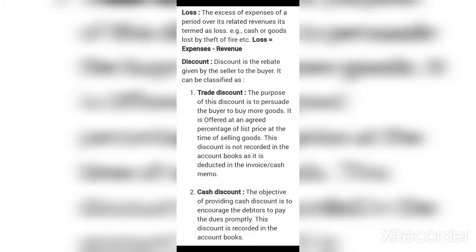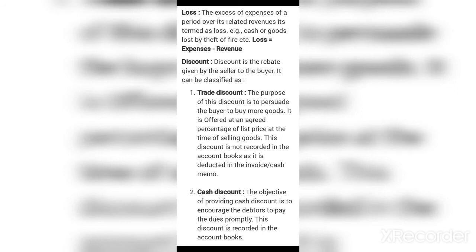Now let's move ahead with our next topic, that is loss. Loss is the excess of expenses over its related revenues. It is termed as loss. For example, cash or goods lost by theft or fire, etc. Loss is equal to expenses minus revenue.